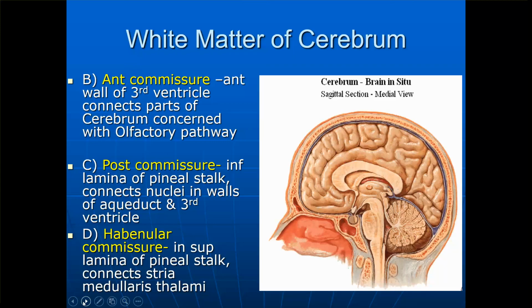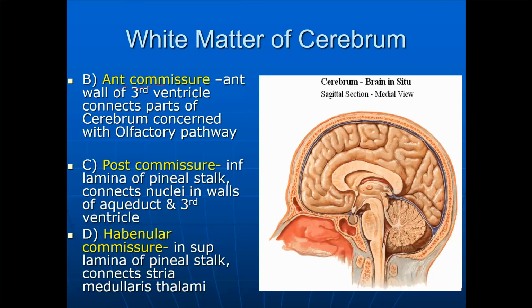Further, we will also see the other commissural fibers, the anterior commissure. The anterior commissure is present in the anterior wall of the third ventricle. As we saw in the first description related to embryology, the third ventricle is related to the diencephalon, or the thalamus.